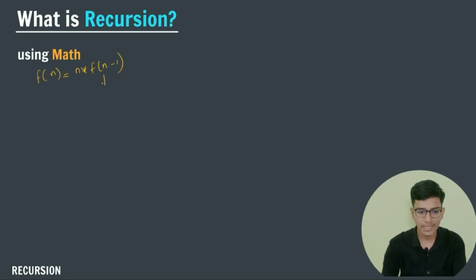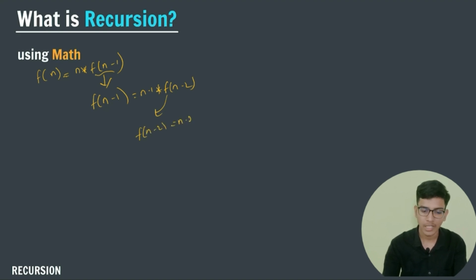Right, and I can write this function, factorial of n minus 1, f of n minus 1, is equal to n minus 1 into f of n minus 2. Yeah, this is also absolutely correct. So I can write my function f of n minus 2 is equal to n minus 2 into f of n minus 3.